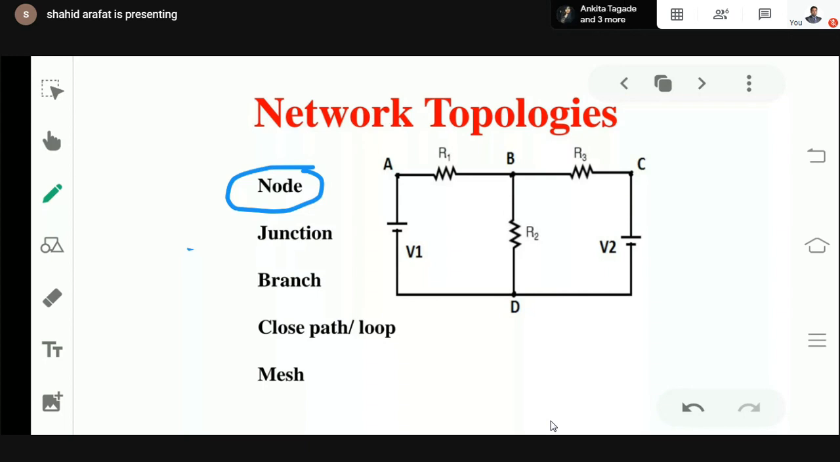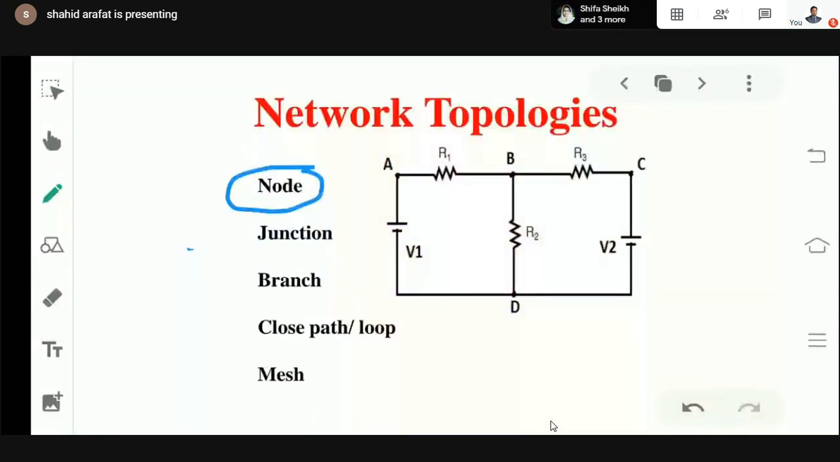I'm talking about elements. There's no restriction that it should be passive or active. Any kind of element can be present. You are already aware of active and passive elements: active, those who supply, and passive, those who consume. So if a minimum of two elements are connected at any point, then that particular point can be considered as a node. Maximum can be any quantity. Then what is a junction?